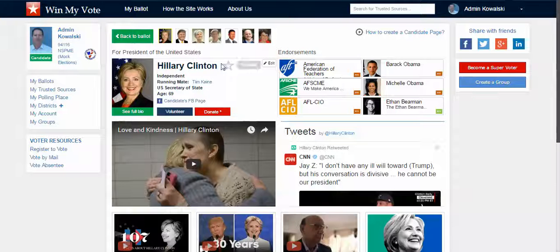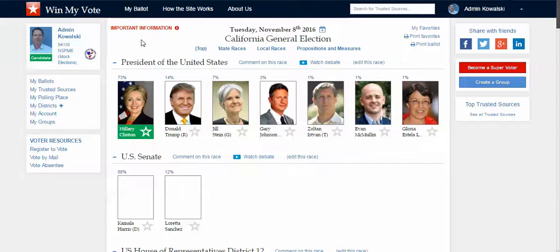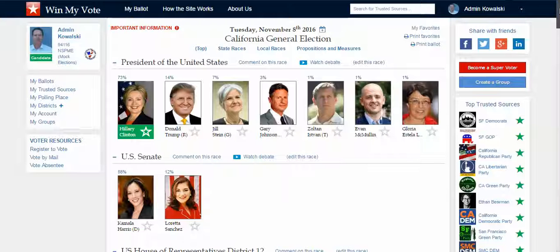And I can say great, and if I want to favorite that candidate, I can click here. And when I go back to my ballot, you can see that the nameplates turn green here, and it's very prominent. So then I can move on to the next race, and I can go throughout my whole ballot like that.